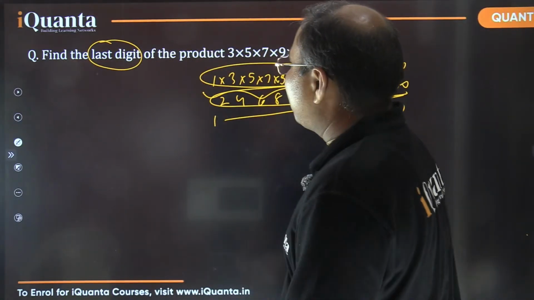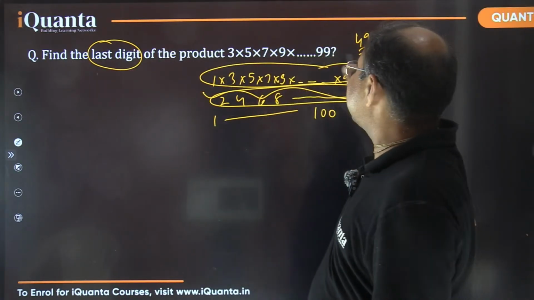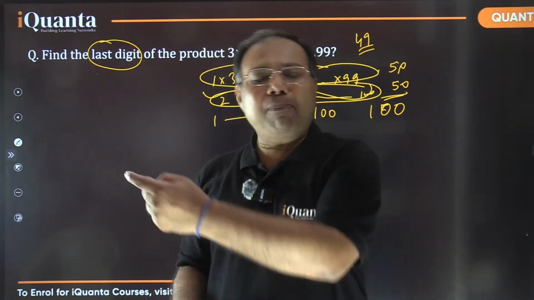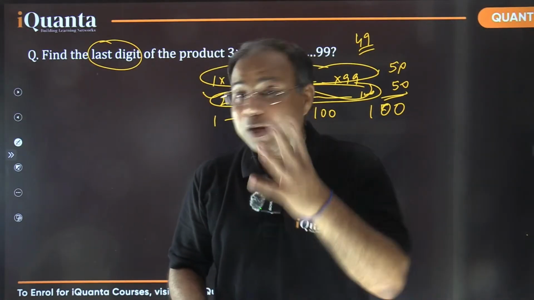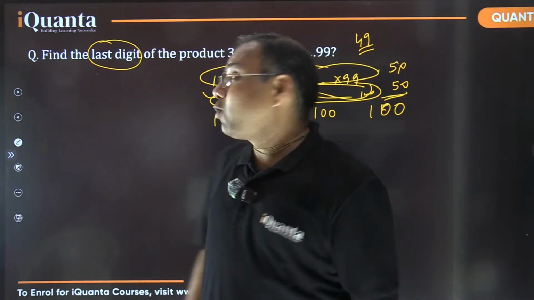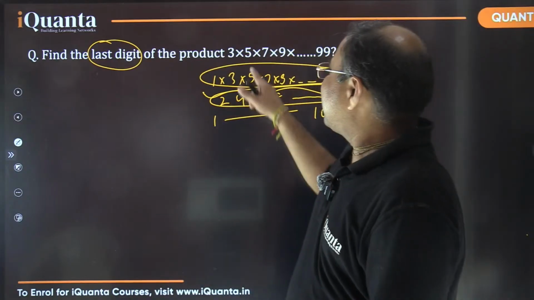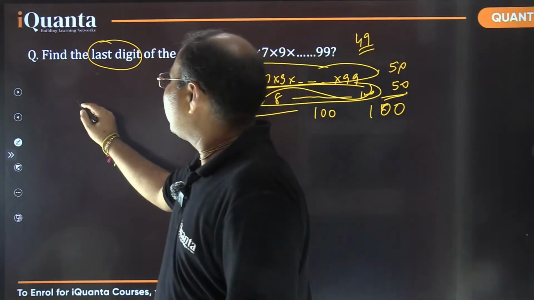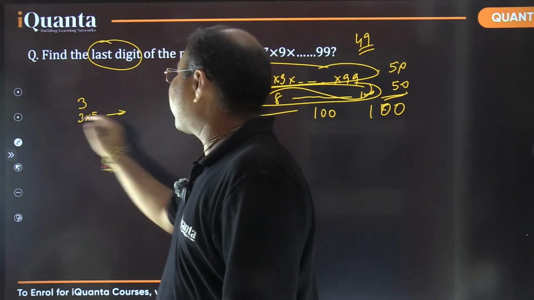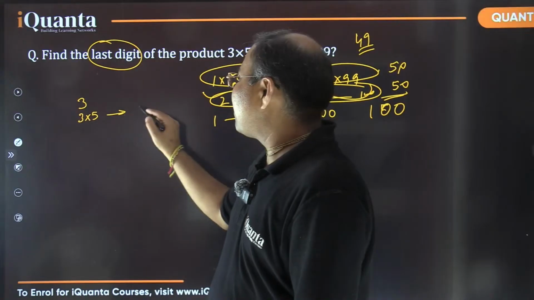Okay, so yes, I'm discussing it once again. I'm discussing now how to find the last digit of the product of these 49 numbers. So is it necessary to multiply all these 49 numbers? Maybe not. But how do we get that? कैसे पता लगेगा? How do we get to know? Very simple, let's start small. If I just take the first number, it is 3 only. But when I multiply 3 with 5, so 3 into 5, what will be the last digit? It's 5 only, right? 3 into 5 will end in 5.